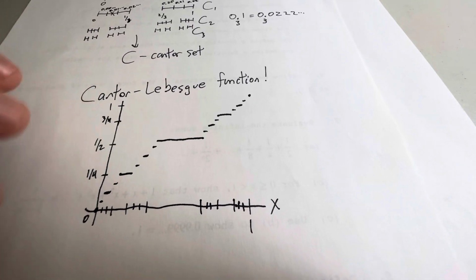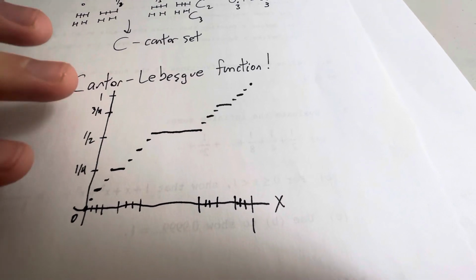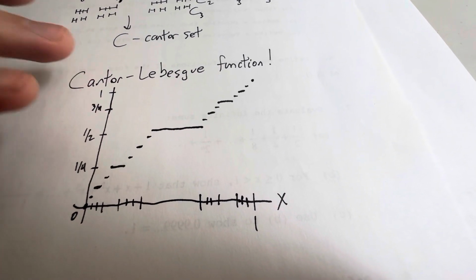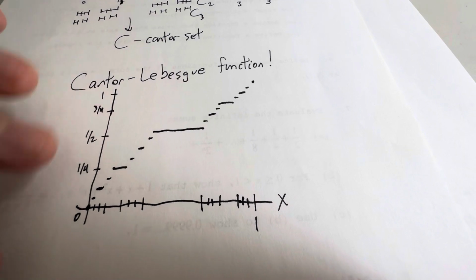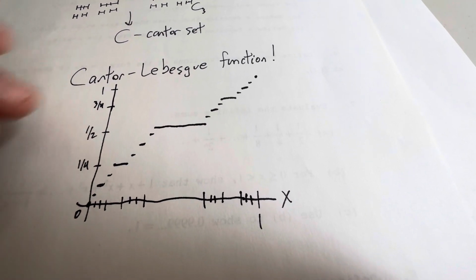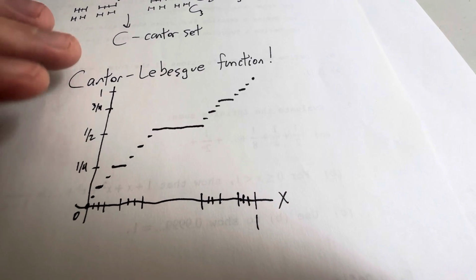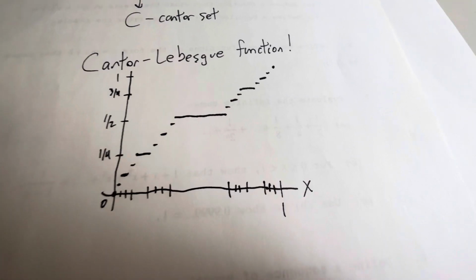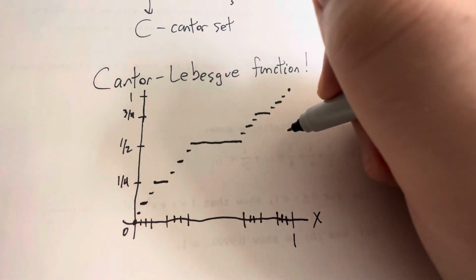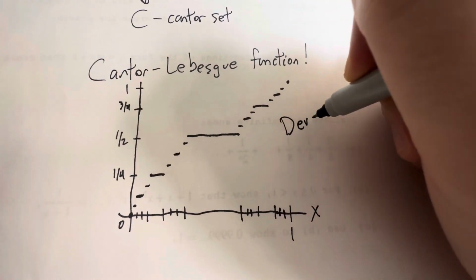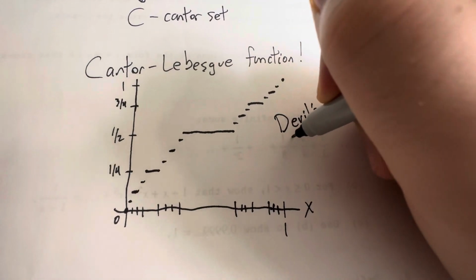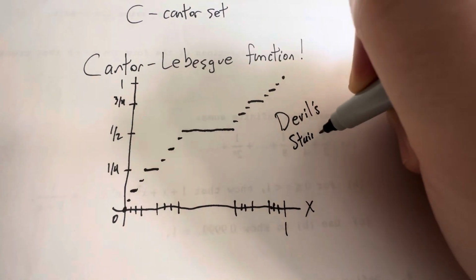using a more formal argument of how it's done. And I'm going to reconstruct this in the measure theory series, but this is essentially the most crude way I can explain of building this function. And it's actually so popular that it even gets its own funny nickname. It's called the Devil's Staircase.